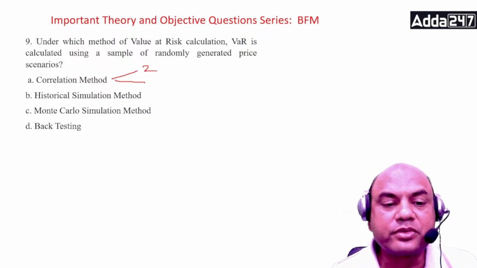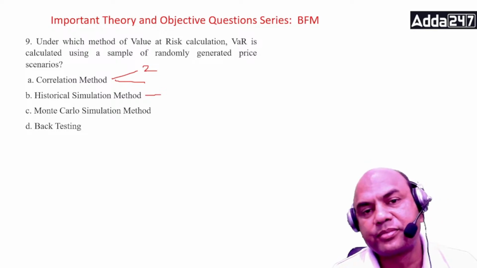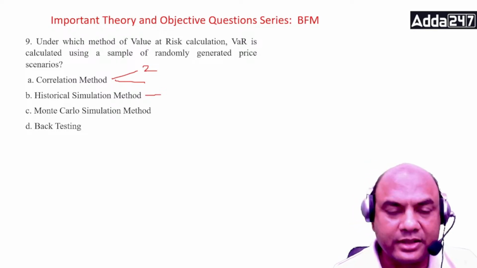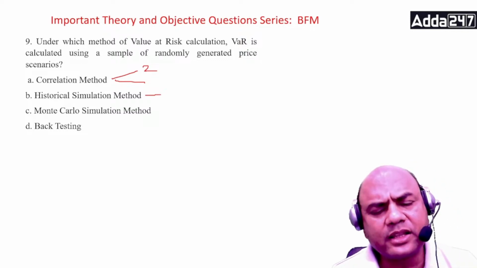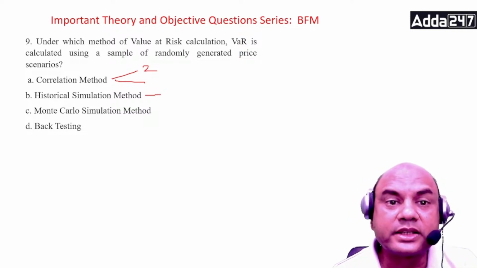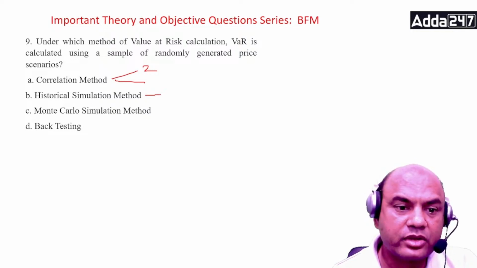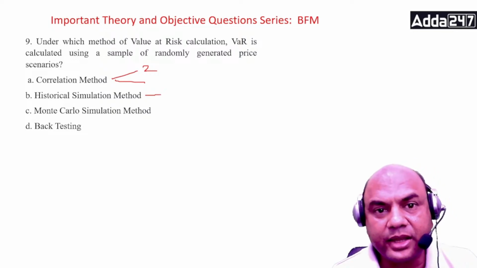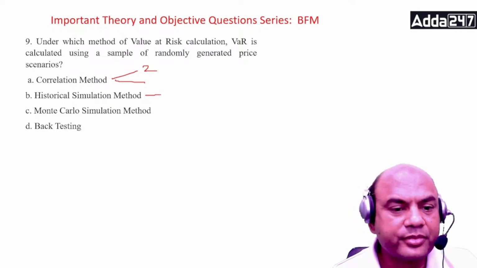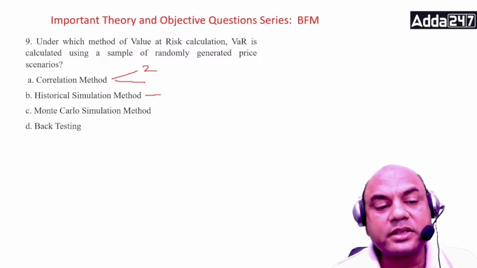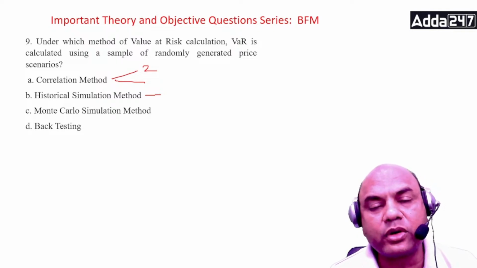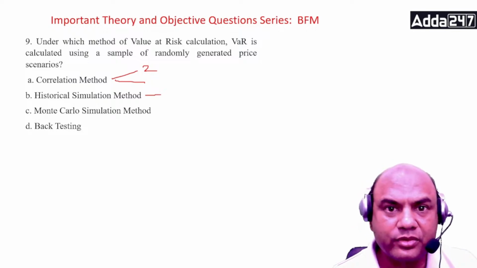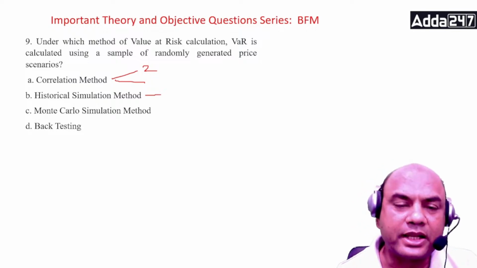Historical simulation means what? It is based on the history. So it is a similar sort of backtesting. Means here we consider the historical data for the last 10 years or 20 years or 30 years depending on the bank. So we consider the historical data and the bank's risk department, and then based on that we can create the scenarios. Okay. Now there is a problem in this. Whatever has happened in earlier life, similar thing will happen. That's what is assumed. But there is a problem in this.